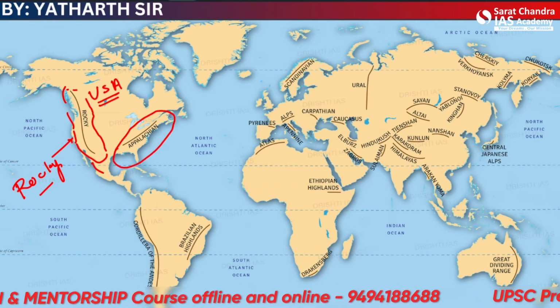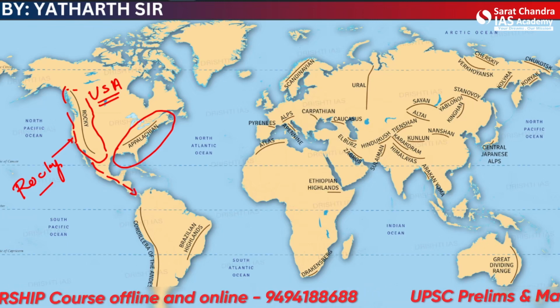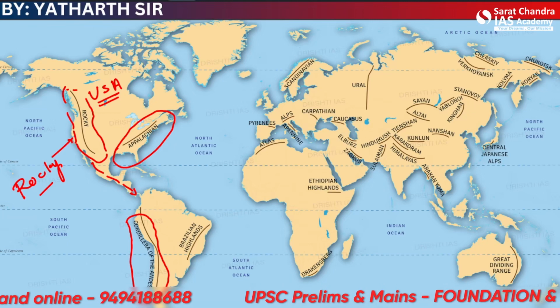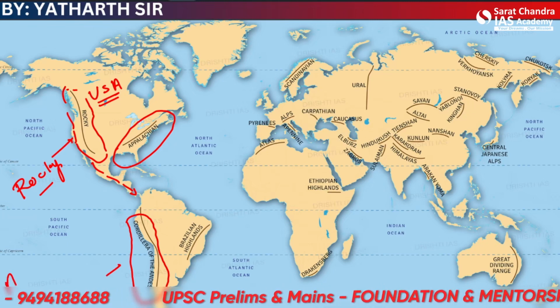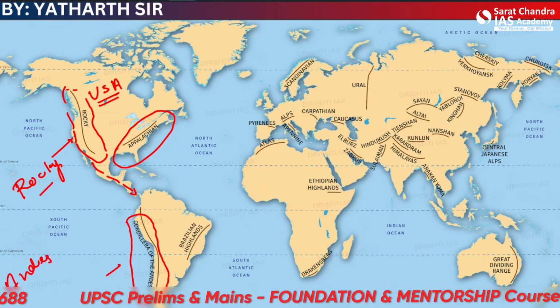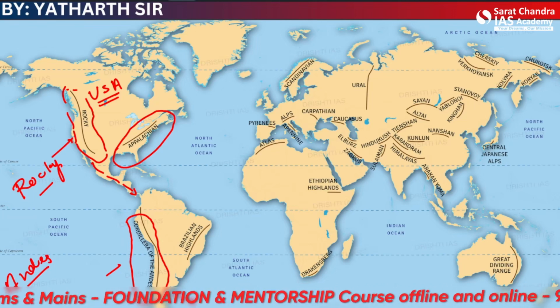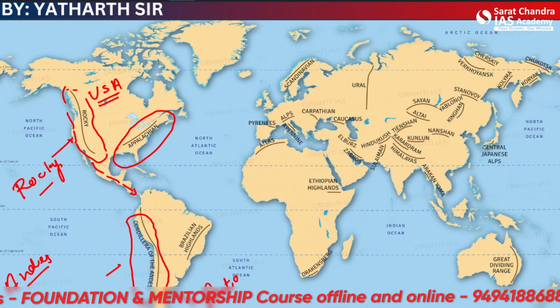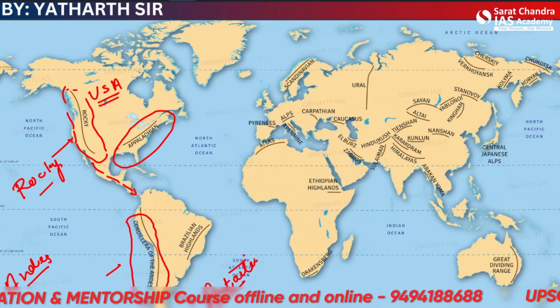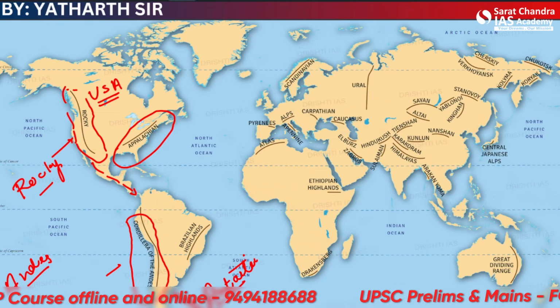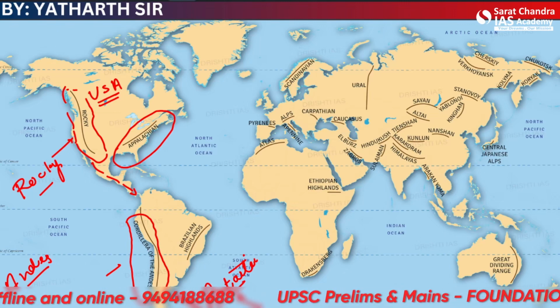The Rockies basically continue as the Andes. All right. And when we go down towards the Antarctica, then we can see further continuation of this mountain range. So Andes of the Antarctica we can see.